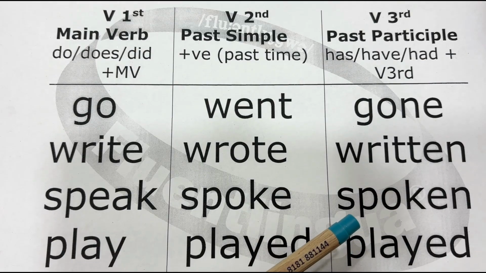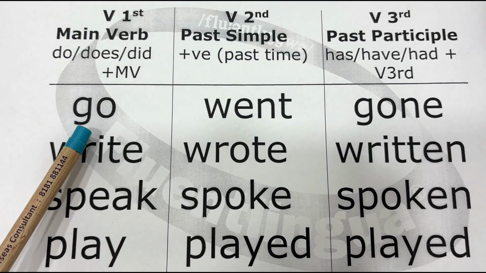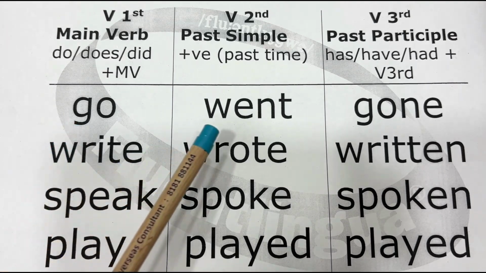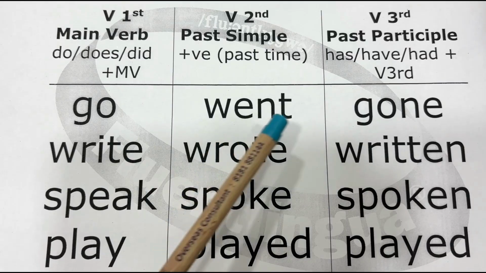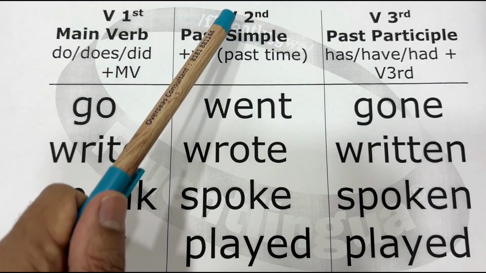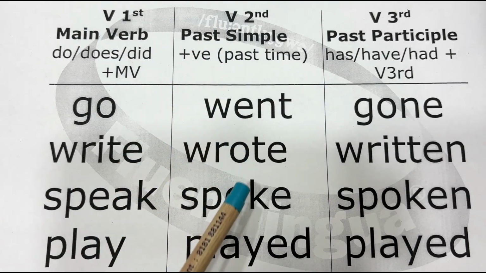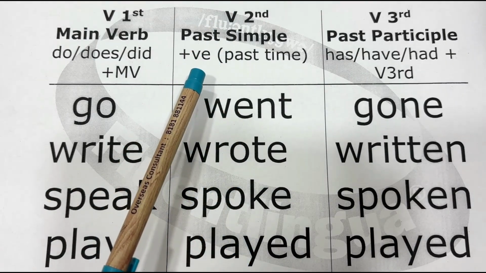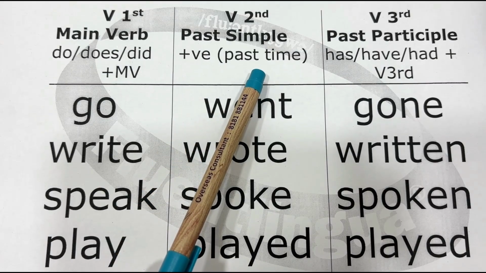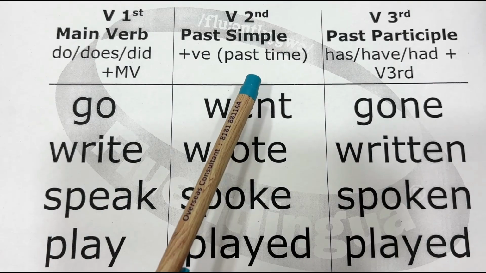So I hope it is clear. The main form, the main verb, the first form, the infinitive form, the past tense form, and the past participle. The simple past tense or past simple form is used only in the affirmative sentences with a finished past time. Either it is explicitly given or it is implied.